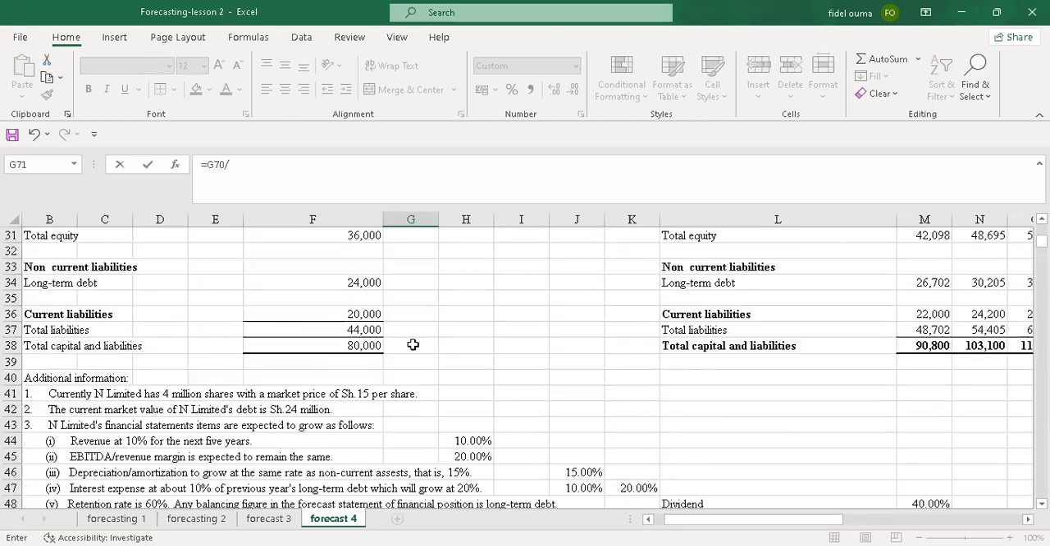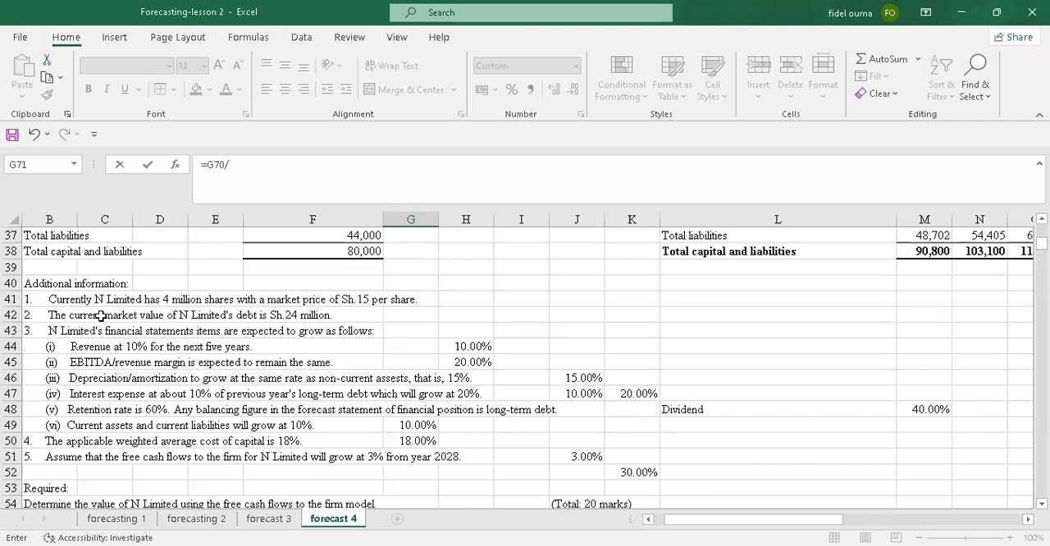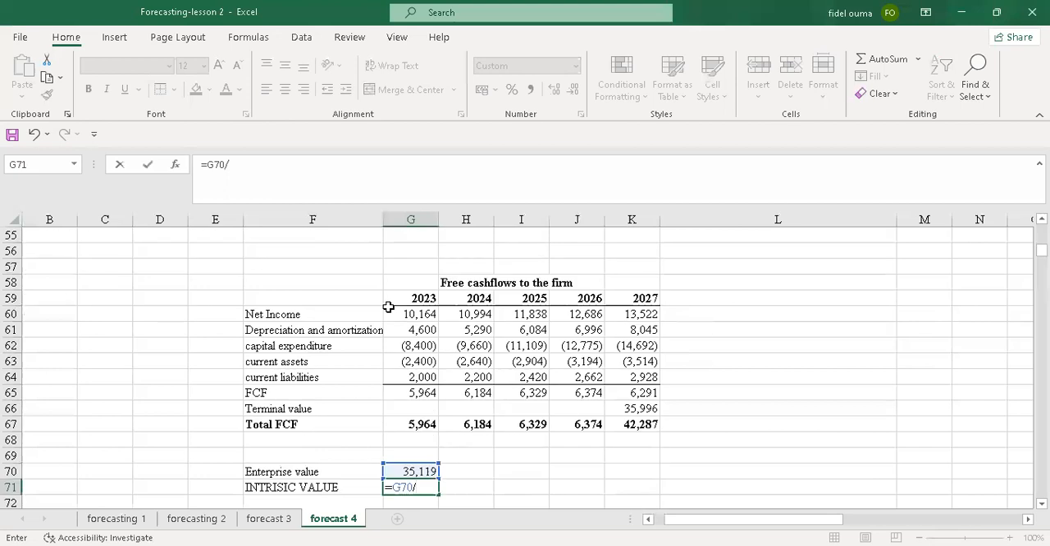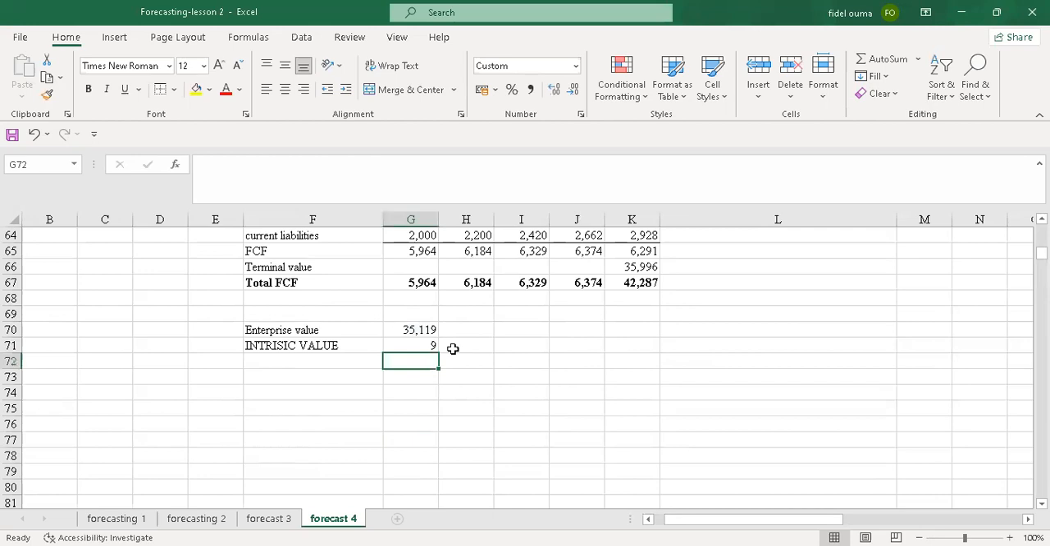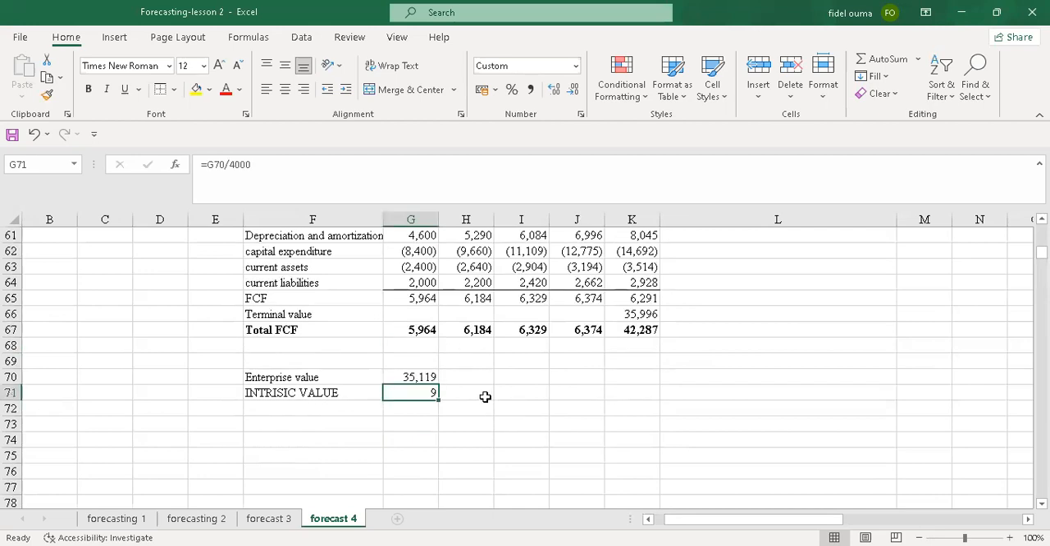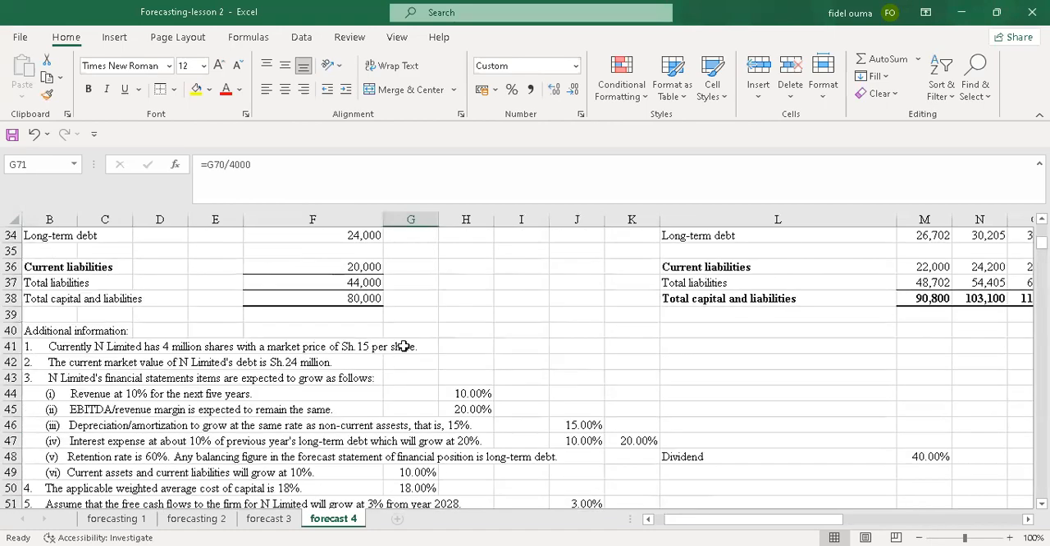The shares we said was 4,000. We are told that currently Unlimited has 4 million shares with the market price of shillings 15. So if it has 4 million shares, let us see what is the current price of shares of this company, because there are 4 million at 15. So that's almost 60 million. Let me divide this by 4,000 because our values were in thousands. So the intrinsic value will be 9. So it means that the value of each share should be 9 shillings, not 15 shillings per share.